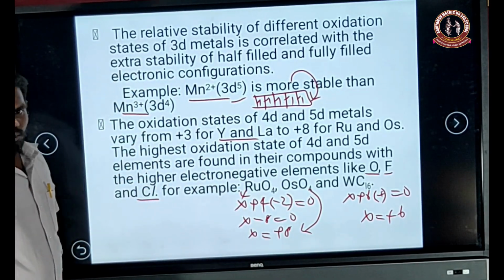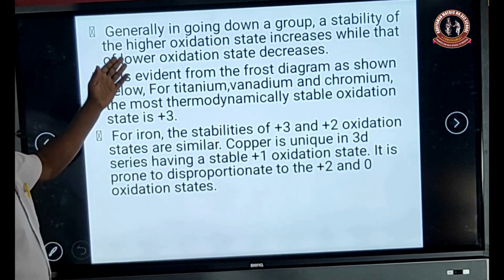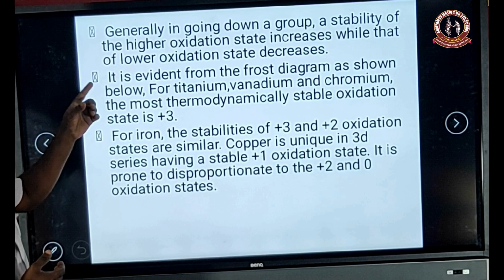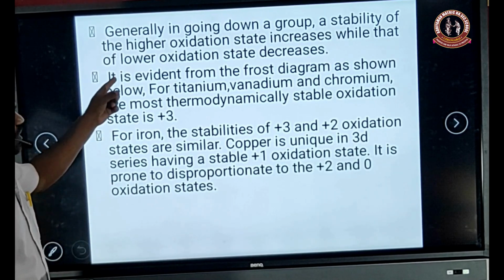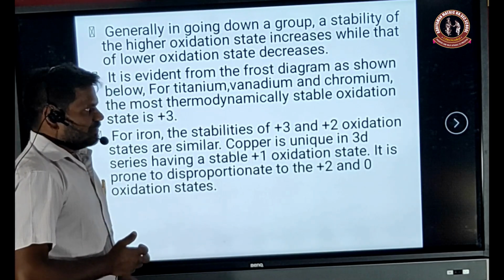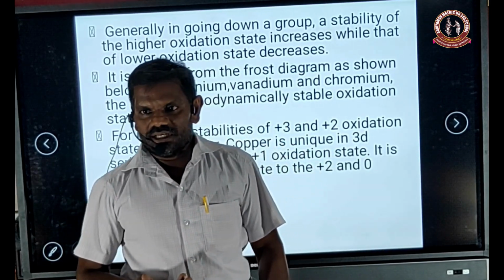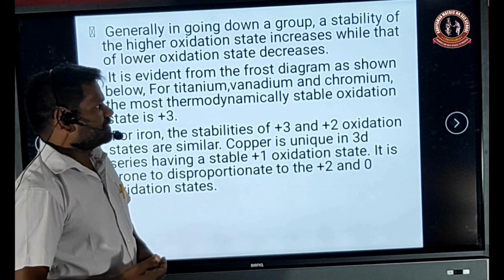So in compound form, generally going down the group, the stability of the higher oxidation states increases while that of the lower oxidation states decreases. This is evident from the Frost diagram. The Frost diagram is used for the relative stability of the different oxidation states of the same element.